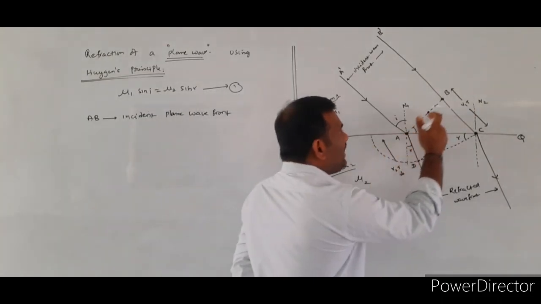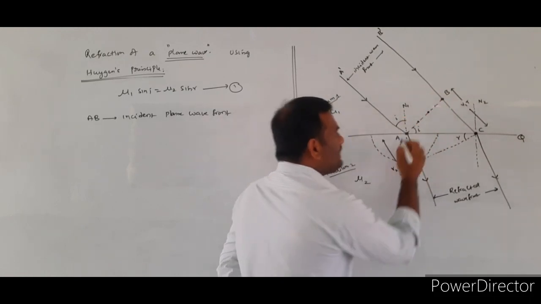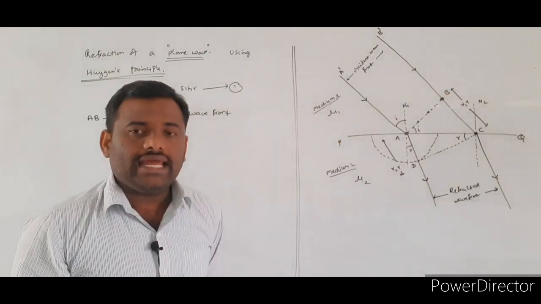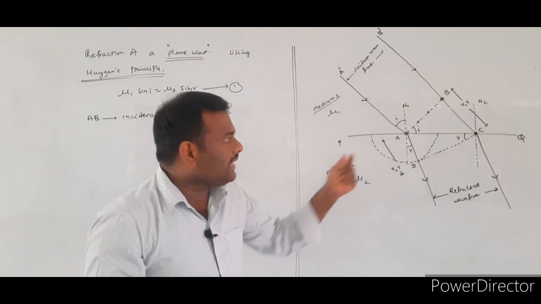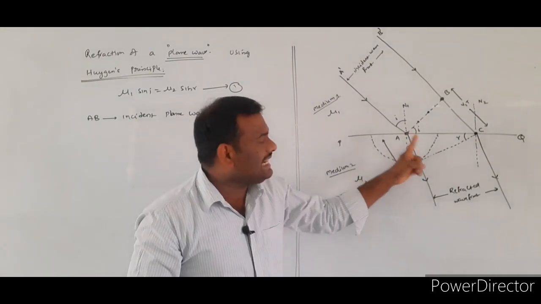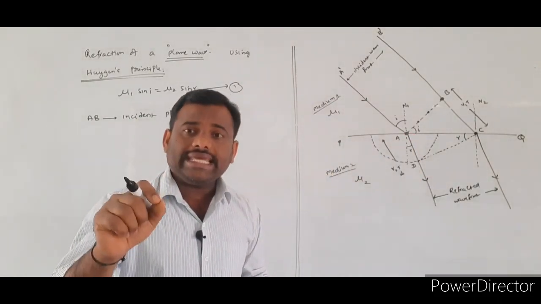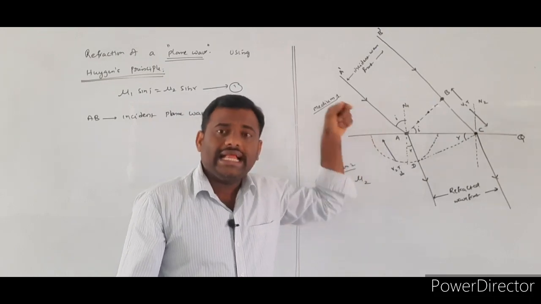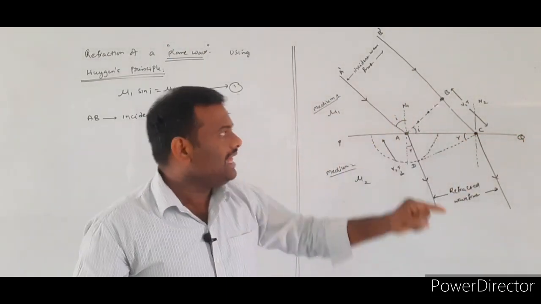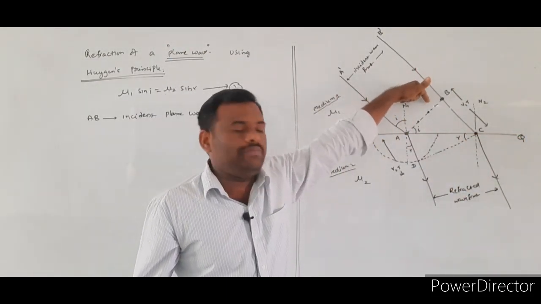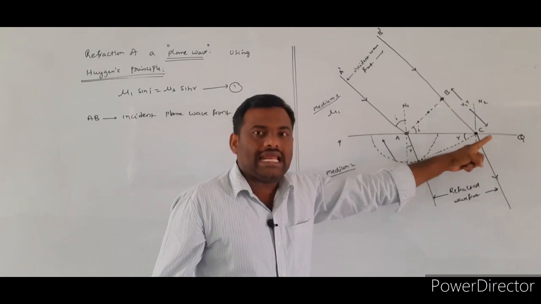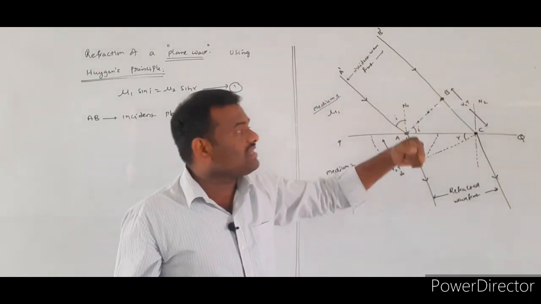If you observe the diagram clearly, AB indicates the plane wave front. Here I consider only 2 points, A and B, at the edges of the plane wave front. From this figure, the particles present at point A strike the refracting surface earlier than the particles present at point B. The point A strikes the PQ surface earlier and the point B strikes the PQ surface later.